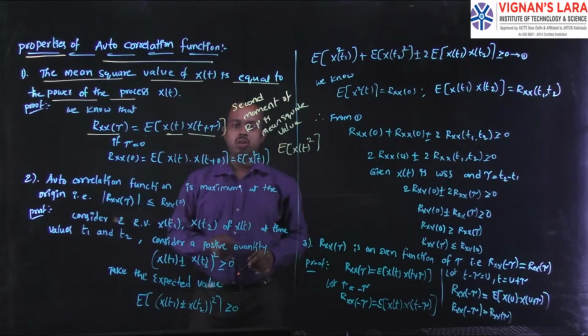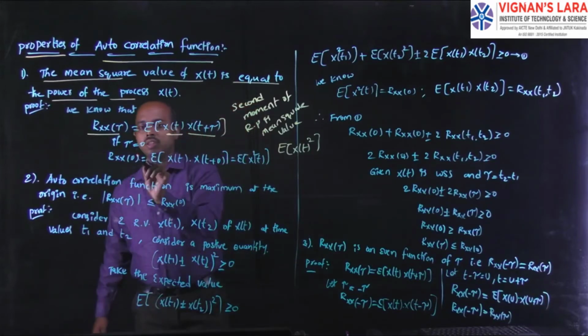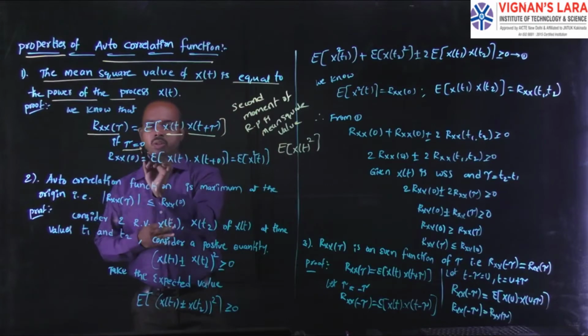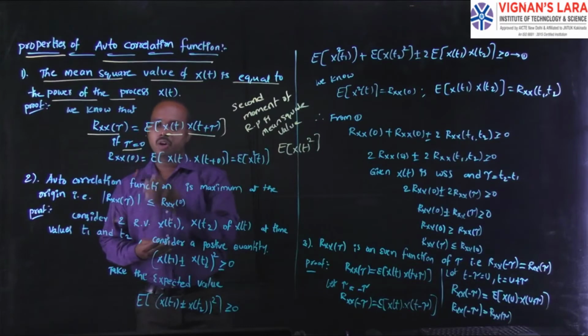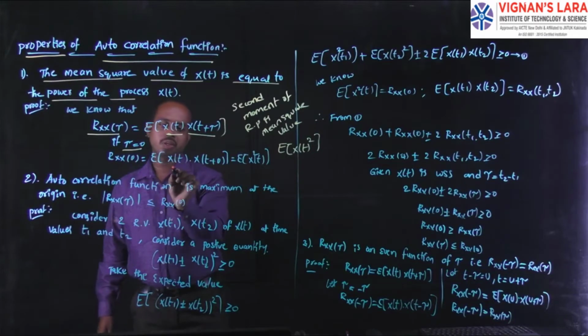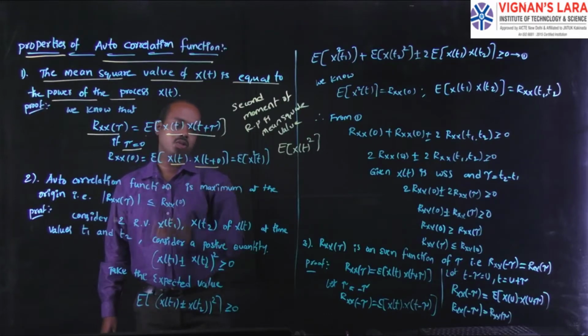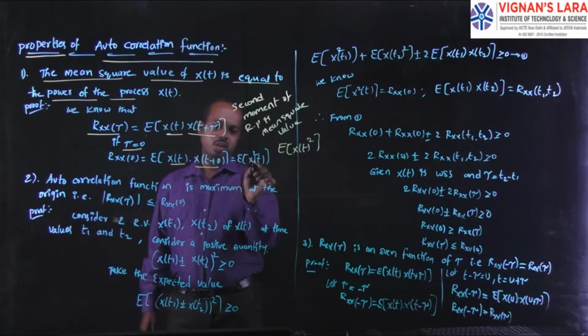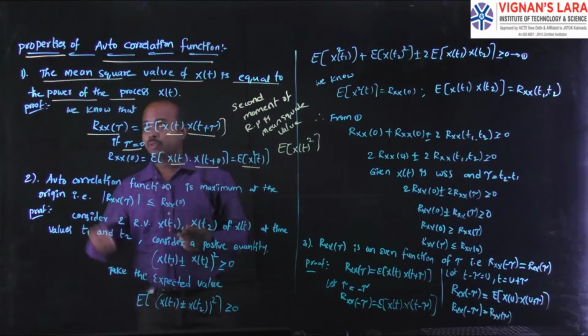In this function, to obtain our property condition, we consider tau is equal to 0. We substitute the tau value in the formula of the autocorrelation function: Rx of 0 is equal to expectation of x of t plus 0. Both functions are x of t and x of t, so we can write expectation of x square of t, which is the mean square value. This is the proof for the first property.